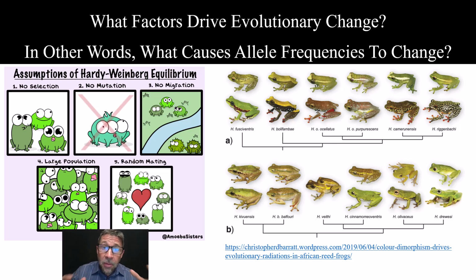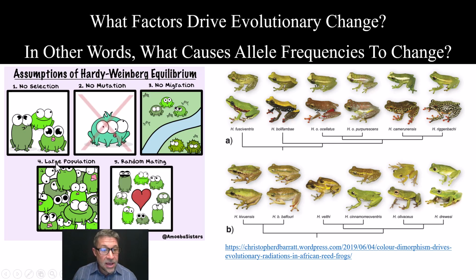Recall that for a population to be in Hardy-Weinberg equilibrium, for it to have unchanging or fixed allele frequencies, all five of the following assumptions must be met. There can be no natural selection, no genetic mutation, no gene flow, no migration.